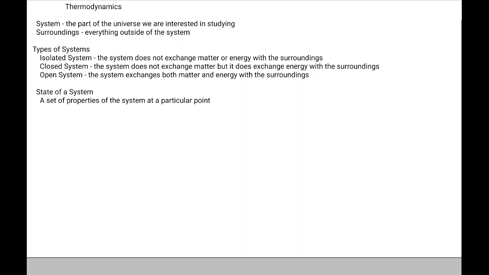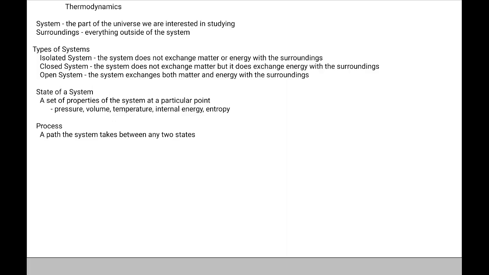Now, we will have to look at the state of a system. So when we're talking about a state, we mean that we're looking at a set of properties of this particular system. There are various different kinds of properties that a system can have, like the pressure, volume, temperature, internal energy, entropy, density. So there will be a unique set of these properties that the system will have at a particular point. We will want to go between two states, so the system will develop from one state to another along a process. So the process is the path that the system takes between any of these two states.